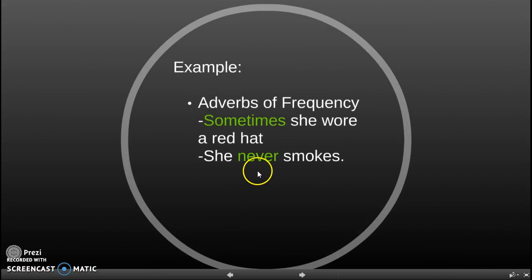Let's take an example for the position of the adverbs of prefixing. Here, "Sometimes she wore a red hat": sometimes is at the beginning position of the sentence. And "She never smokes": never is in the middle position.